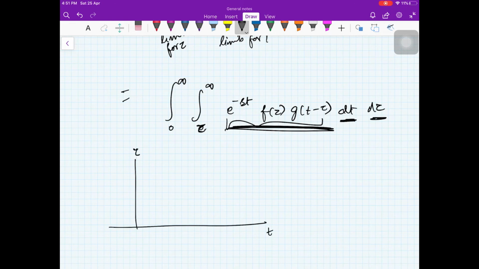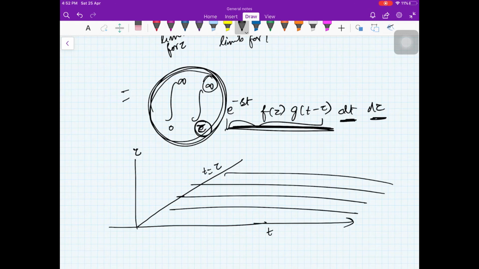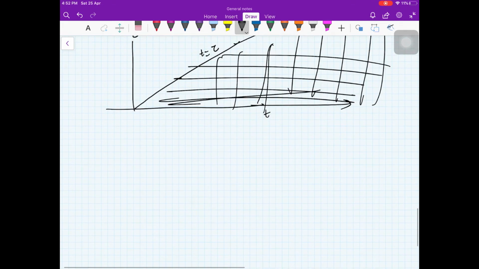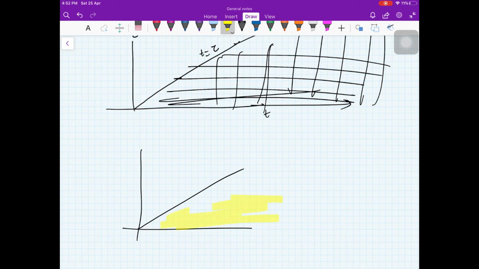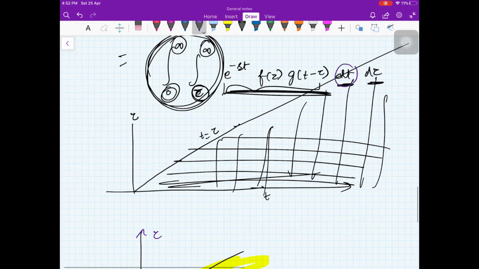So if you look at the picture, you have t and tau here, and if you look at this domain of integration, what is this? t is from tau to infinity, right? t equal to tau is this line, and t equal to infinity is like till here, and then this is infinite, and tau is from 0 to infinity. So this is the region of integration, right? So if we draw it nicely, this is the region of integration here, where this is your t axis and this is your tau axis.